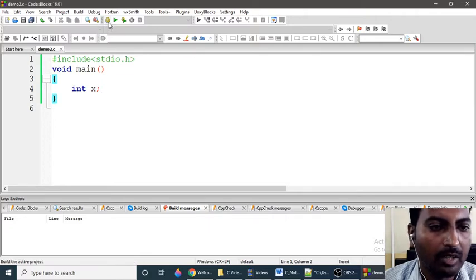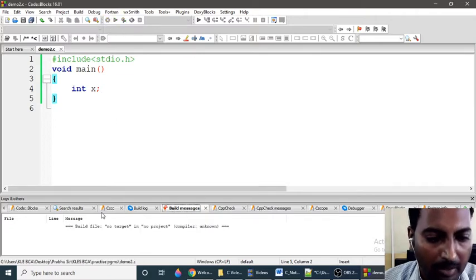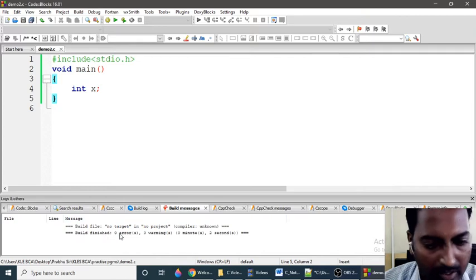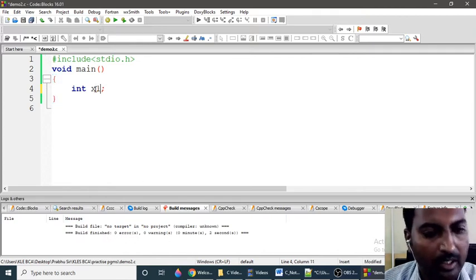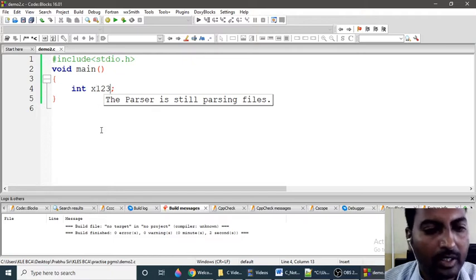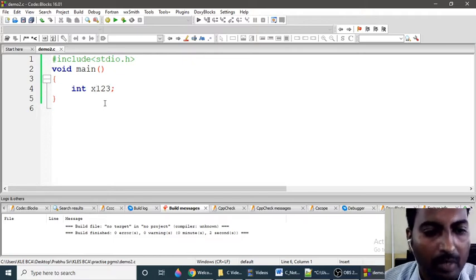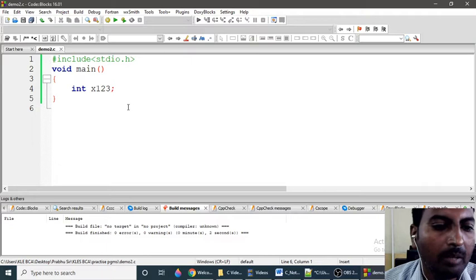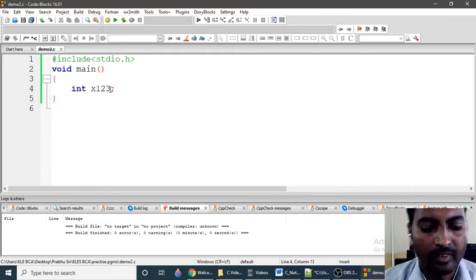Compile it and see the build messages. Now there is no error and no warning. If I give x123, I am giving the variable name as x123. The memory name is x123. If you compile, you won't get any error because I am following the rules.